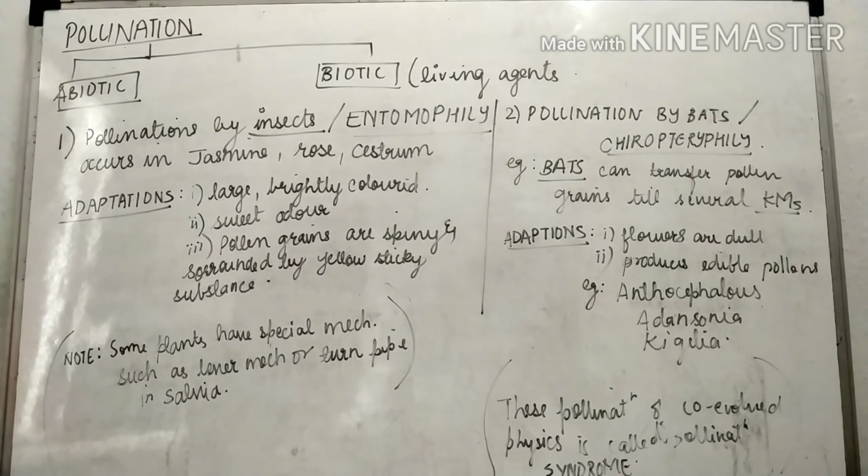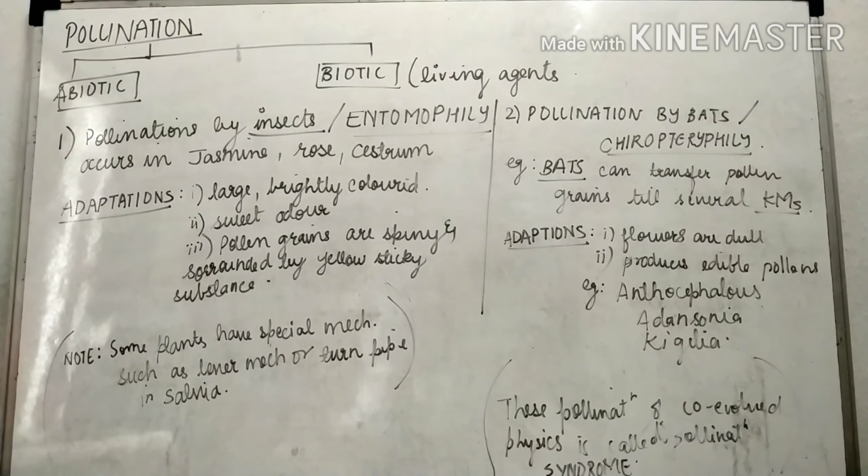Now the next is pollination by bats. It is also called chiropterophily. Pollination by bats is given another name, that is chiropterophily. Bats can transfer pollen grains up to several kilometers. The pollen grains can stick to the legs and can be carried for several kilometers.